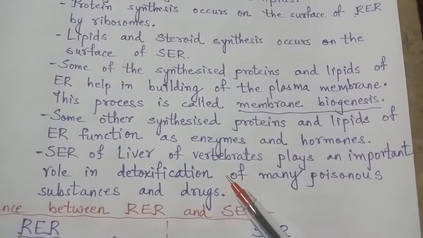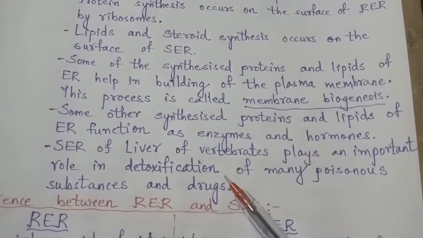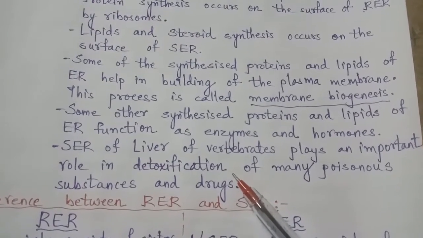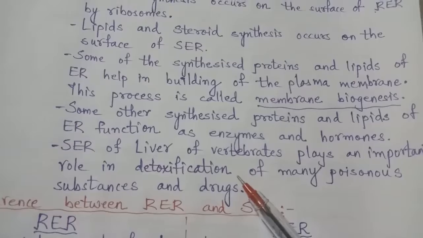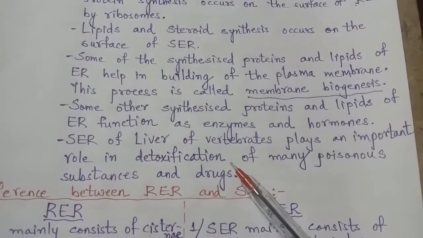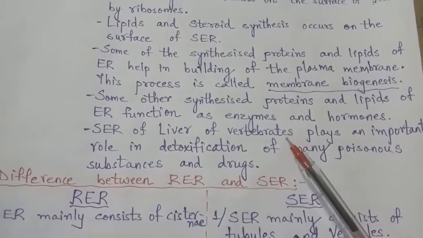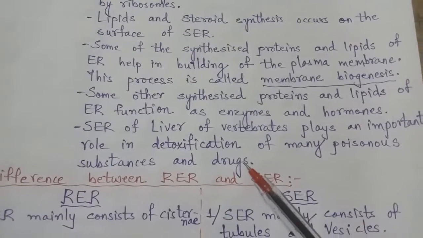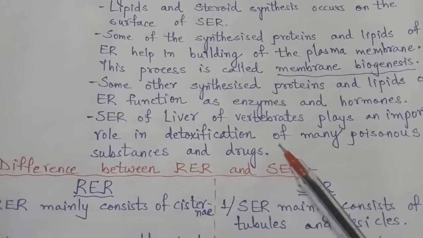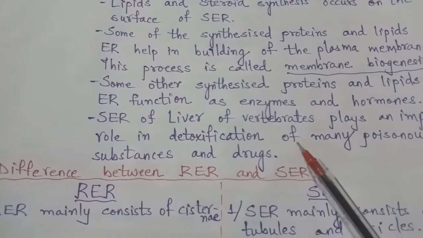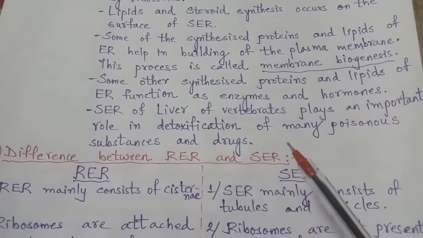Extra unwanted things are called toxic, which harm the organism. The liver membrane plays an important role in detoxification of many poisonous substances.